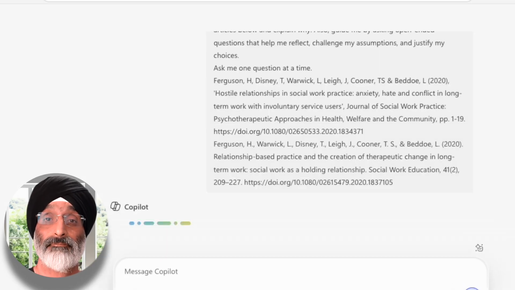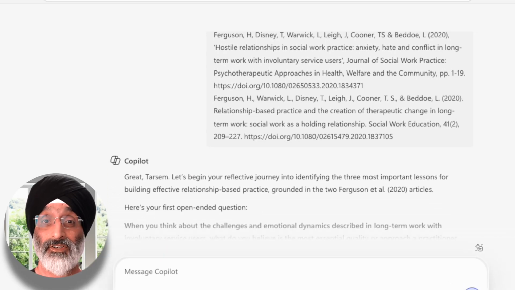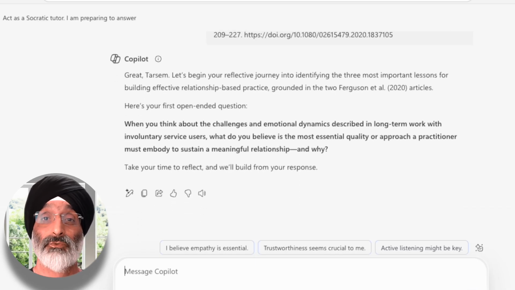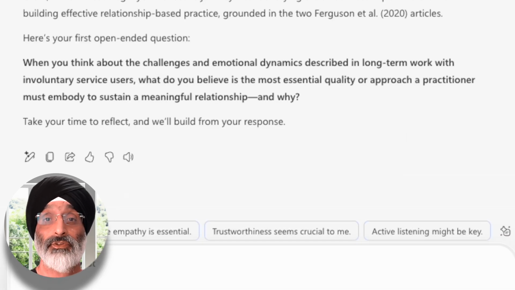Once I hit return, Copilot responds by saying, Great, Tarsem, I love that it's personalizing this to me. Let's begin your reflective journey into identifying the 3 most important lessons for building effective relationship-based practice, grounded in the 2 Ferguson et al. 2020 articles. Here's your first open-ended question. When you think about the challenges and emotional dynamics described in long-term work with involuntary service users, what do you believe is the most essential quality or approach a practitioner must embody to sustain a meaningful relationship? And why? It tells me that I can take my time to reflect and that will build from my responses.